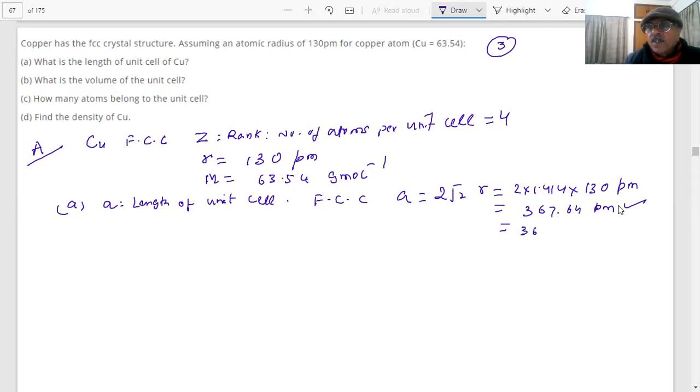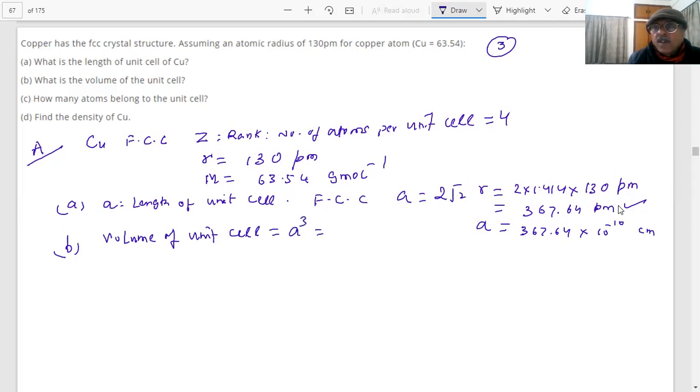What is that? 367.64 into 10 raised to power minus 10 centimeter. This is the A value. Okay. What is the B answer? What is the volume of the unit cell, student? Volume is equal to A cube of unit cell.